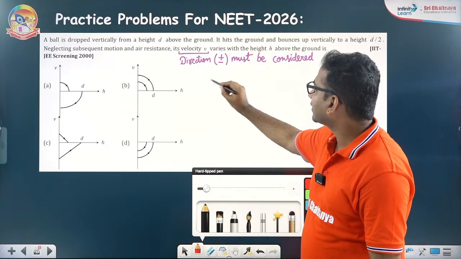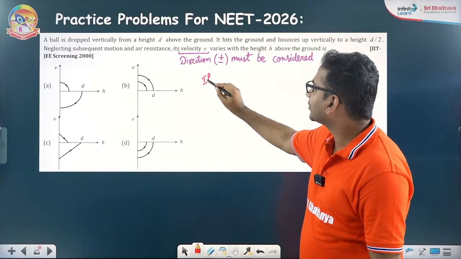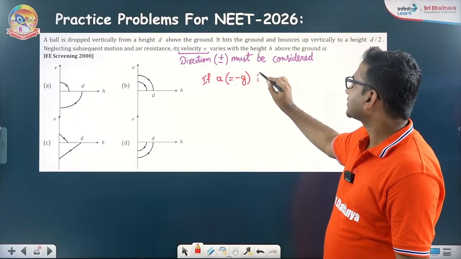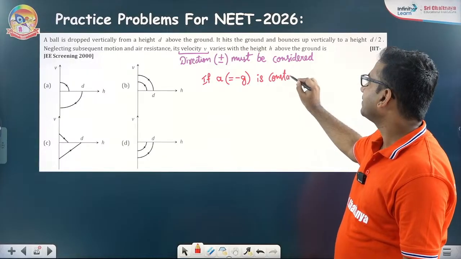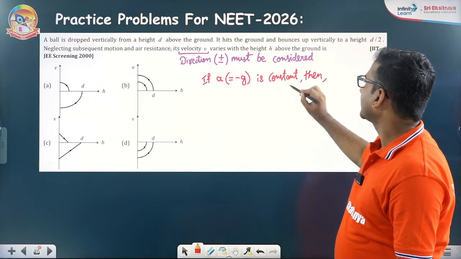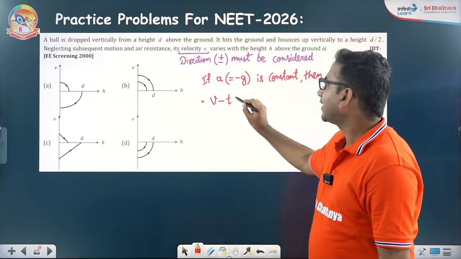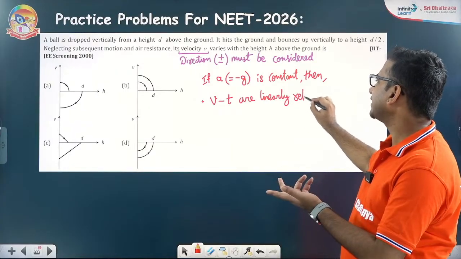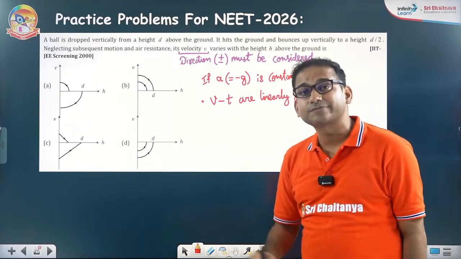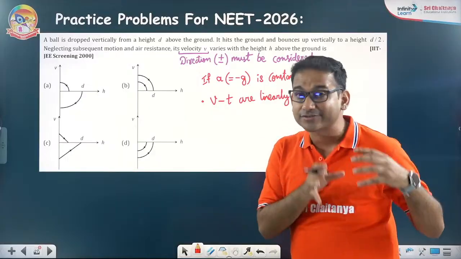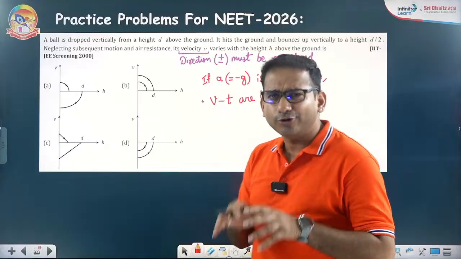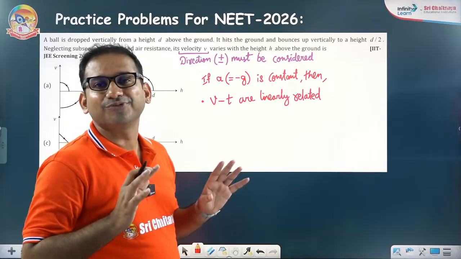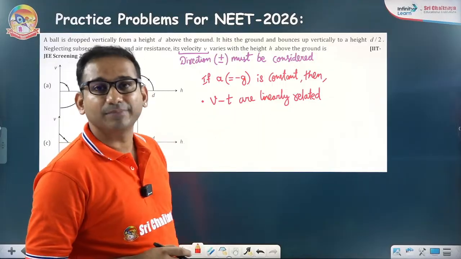If acceleration is equal to minus g, constant, then V and T are linearly related. I can express that in mathematical equations. The common way of doing this problem is using the mathematical equations, understanding the equation, then drawing the graph. Do we really like that much of maths? No, we don't like to do it. We can do, but we don't want to. What we can do is we will just try to relate some basic logics here.